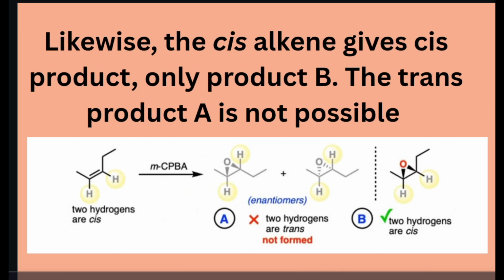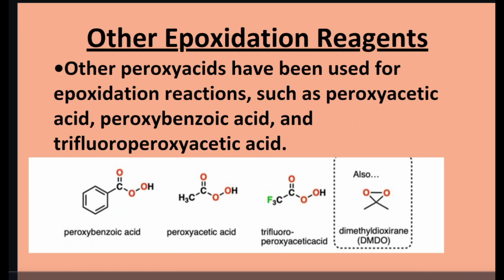Likewise, the cis alkene gives the cis product, only product B. The trans product A is not possible. Here you can see the example. Here two hydrogens are cis, that is a cis alkene. When treated with mCPBA, you will get directly B, not A, because cis alkene always gives cis product. Next, we'll see other epoxidation reagents.